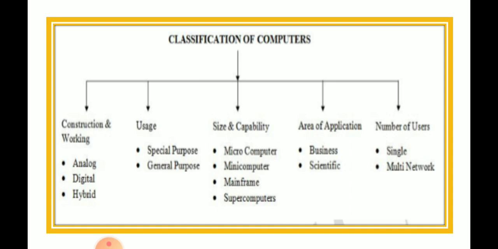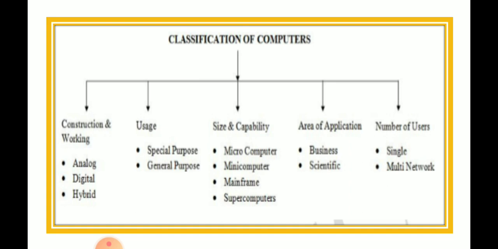It can be used for gaming. So, there are some computers which are well suited for gaming, and there are some computers which are well suited for programming, and some for movies, like shooting. You know about movie shooting. So how they shoot each single clip and then they combine all the clips and make a movie. So there are some computers suited for movies only. So that is, we classify it based on construction and working. So in construction and working there are 3 types, that is analog, digital and hybrid.